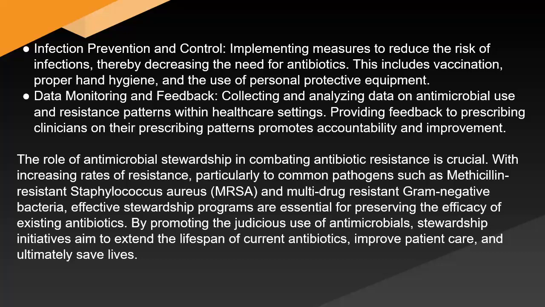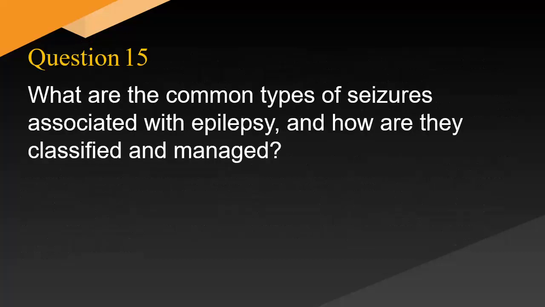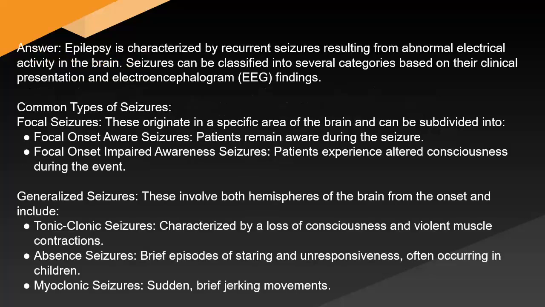and ultimately save lives. What are the common types of seizures associated with epilepsy, and how are they classified and managed? Answer: Epilepsy is characterized by recurrent seizures resulting from abnormal electrical activity in the brain. Seizures can be classified into several categories based on their clinical presentation and electroencephalogram (EEG) findings. Common types of seizures: focal seizures.